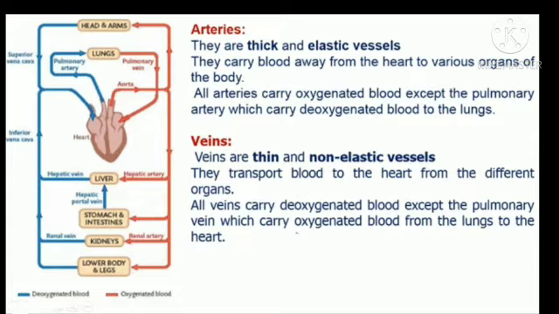Arteries and veins. First, arteries. They are thick and elastic vessels. They carry blood away from the heart to various organs of the body. It carries blood from the heart and supplies it to all organs in the body. All arteries carry oxygenated blood except the pulmonary artery, which carries deoxygenated blood to the lungs. Oxygenated blood means pure blood. Deoxygenated blood means impure blood.